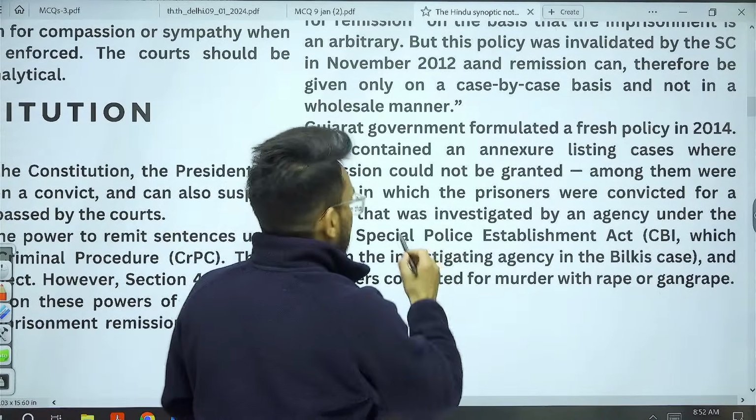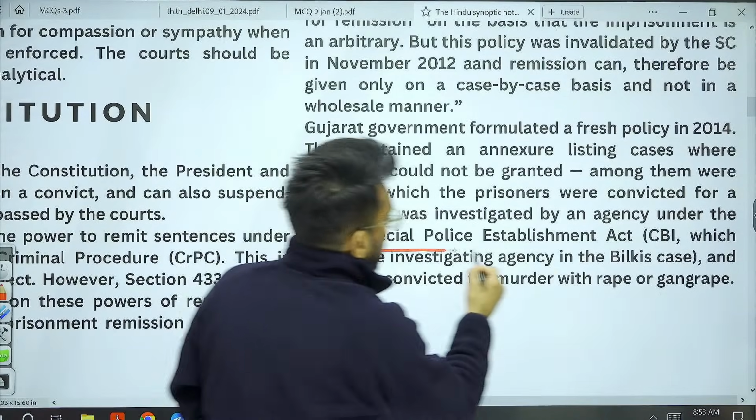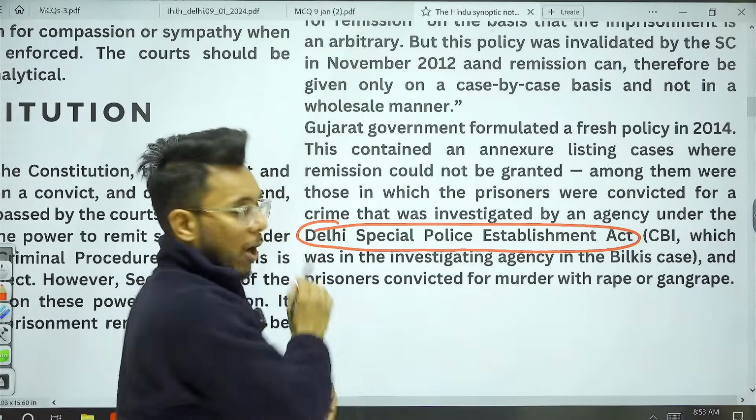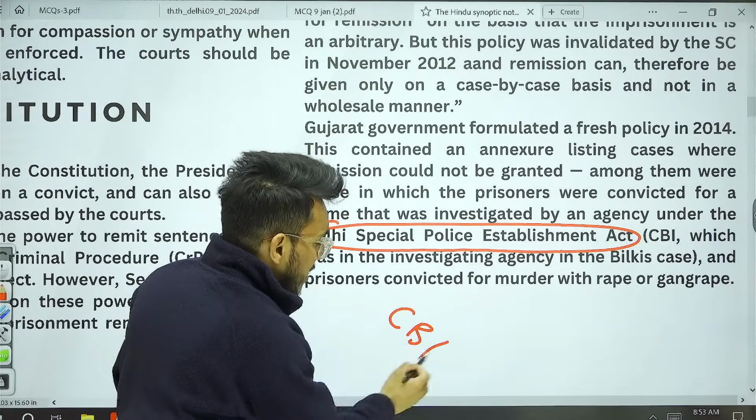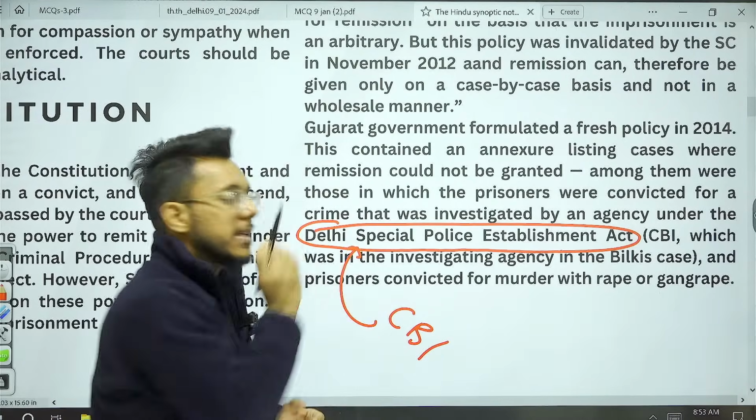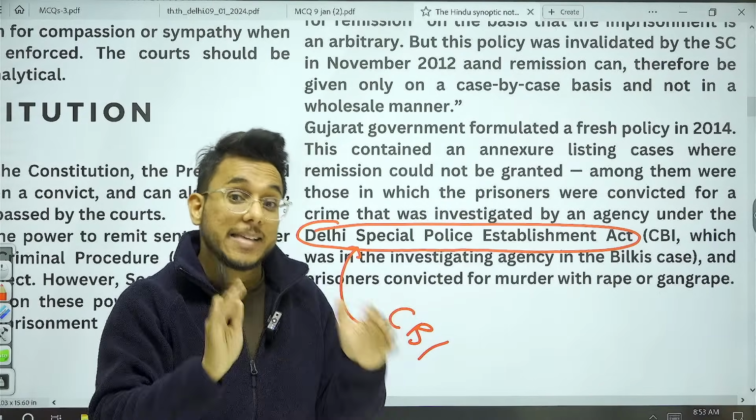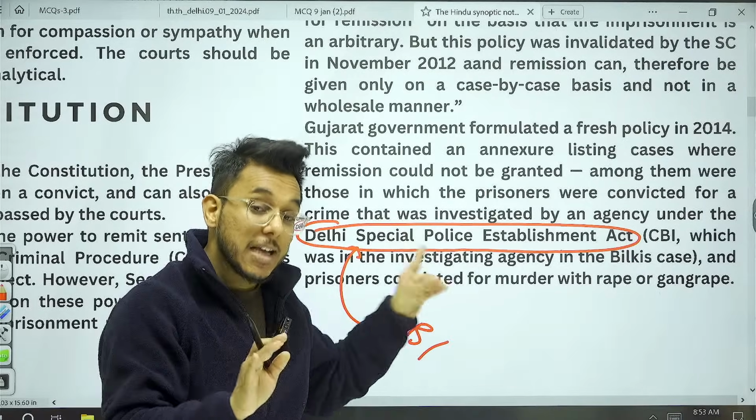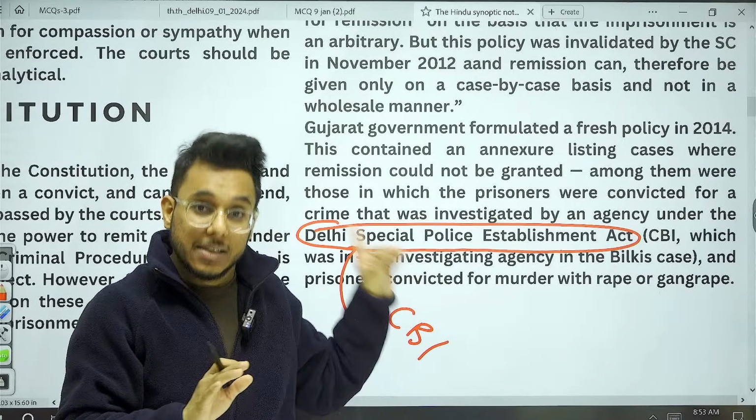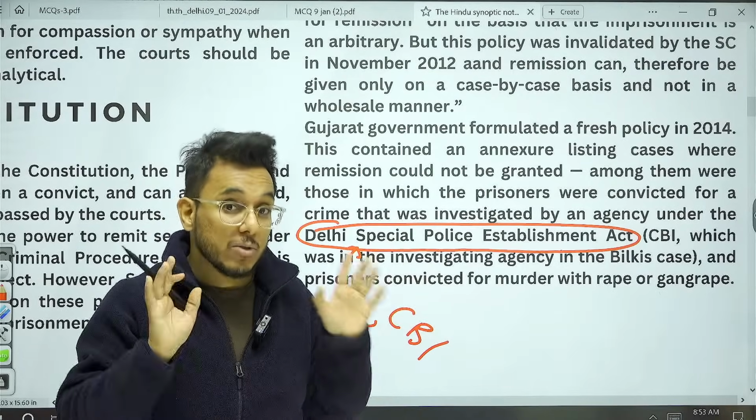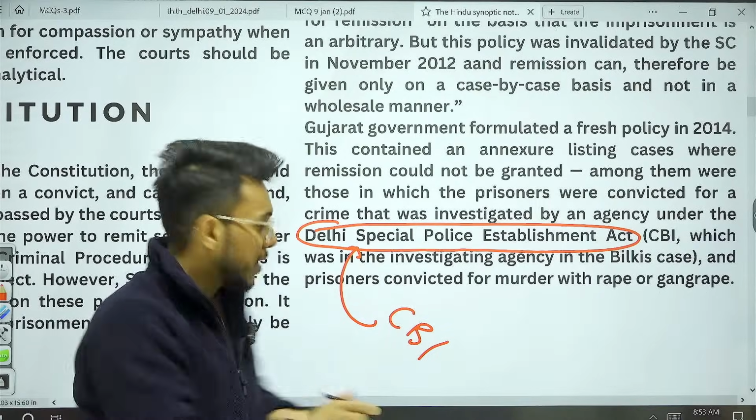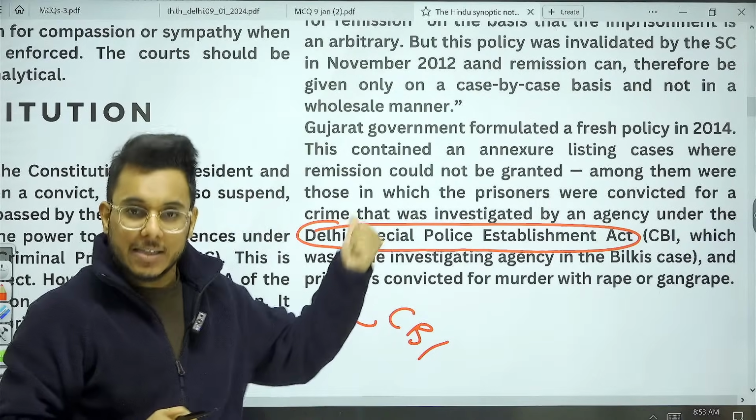by the agency under the Delhi Special Police Establishment Act. Now, the CBI is an agency under the Delhi Special Police Establishment Act. And if you remember, in the start I told you that a CBI inquiry was done. So this case was handled by CBI. And such cases which were investigated by CBI, remission will not be there. So it means the remission cannot be given in this case also.